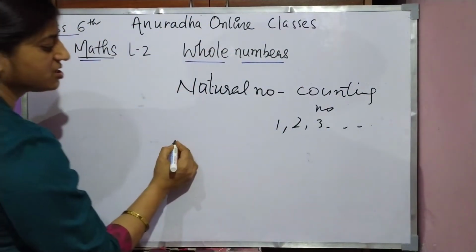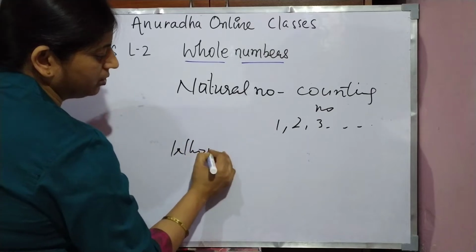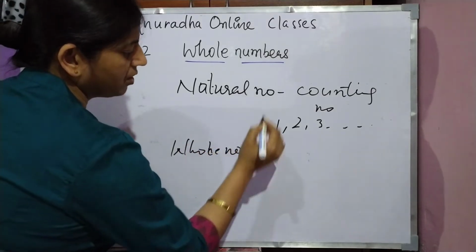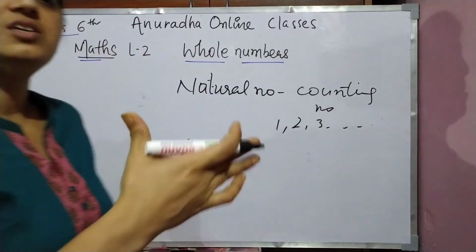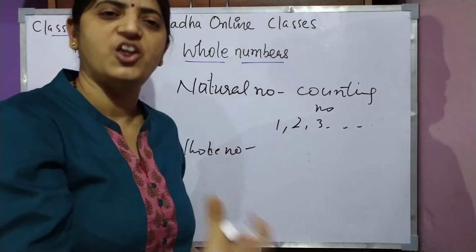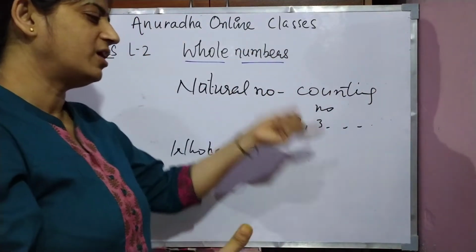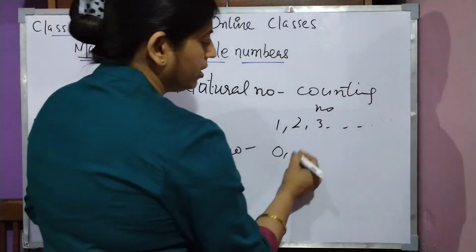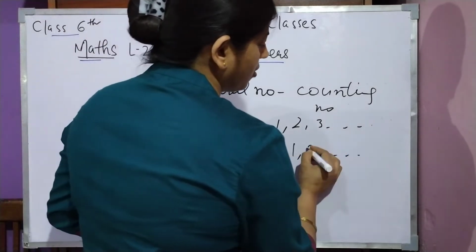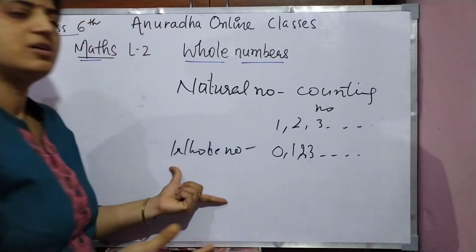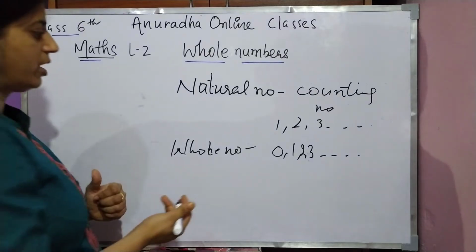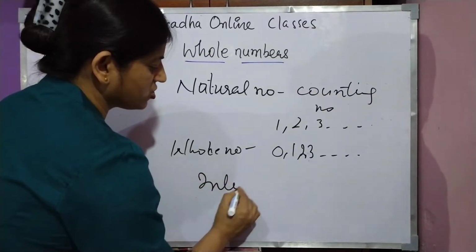Now next is whole number. What is whole number? When the number system also includes 0. When the natural numbers include 0, then it becomes a whole number.